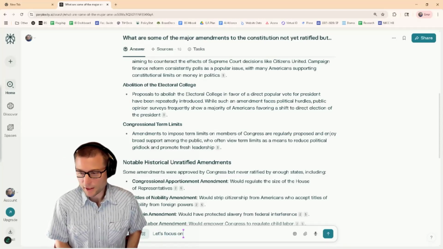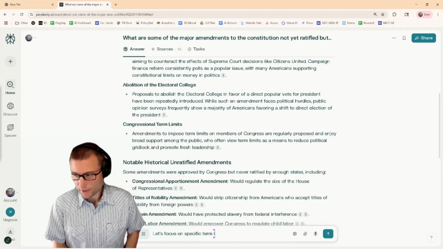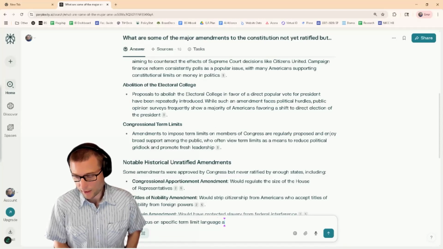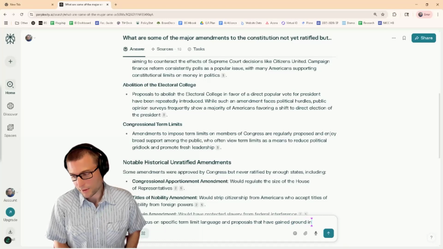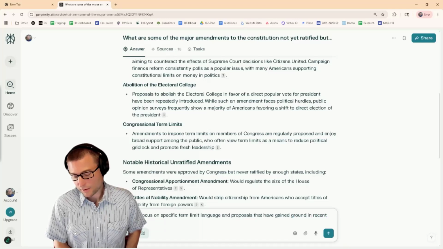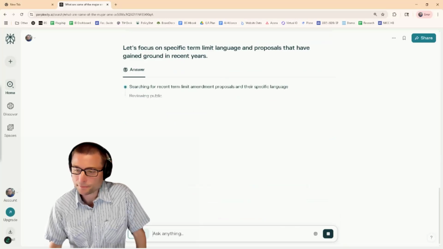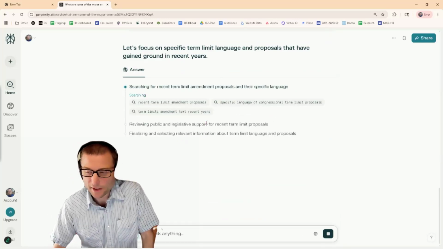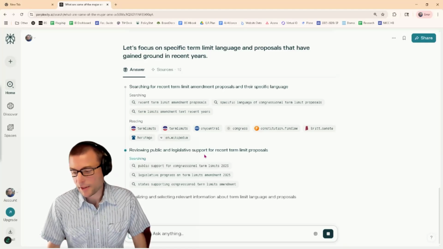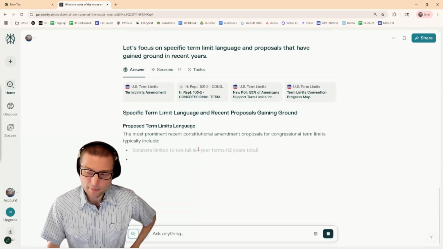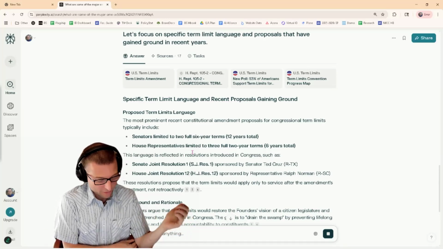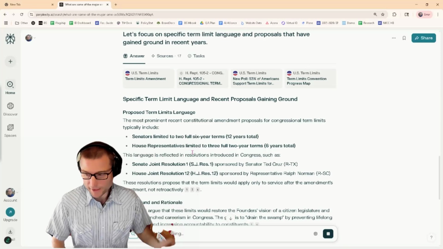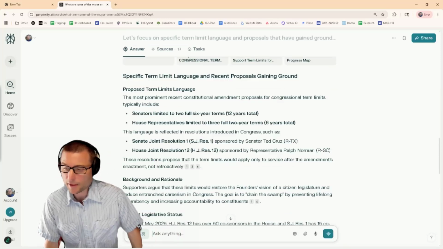Let's focus on specific term limit language and proposals that have gained ground in recent years. Let's just start there. Kind of curious if it'll give me some specific congressional representative name. When this is the issue, it's probably going to be something like the bill that just passed, went through the Senate with a 100-0 vote, the no tax on tips bill. I think it'll be very popular when it comes time.